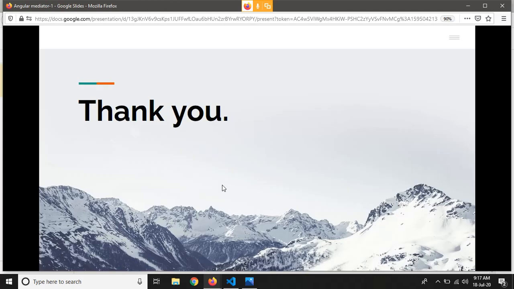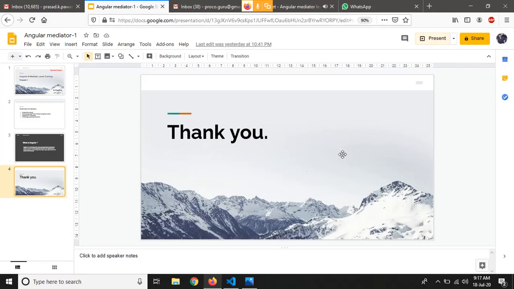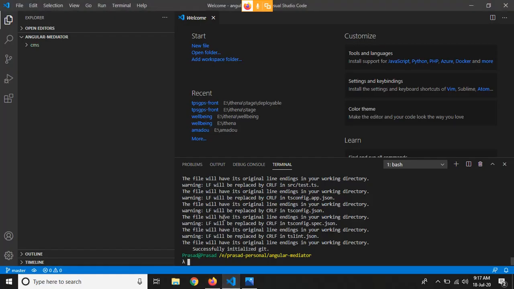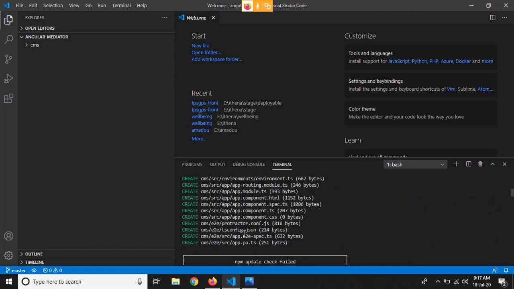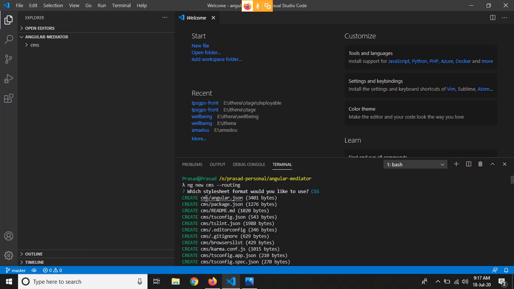So let's go to VS Code for the later session. Currently I have created an Angular application using the command ng new project name, and then I have added routing to it.